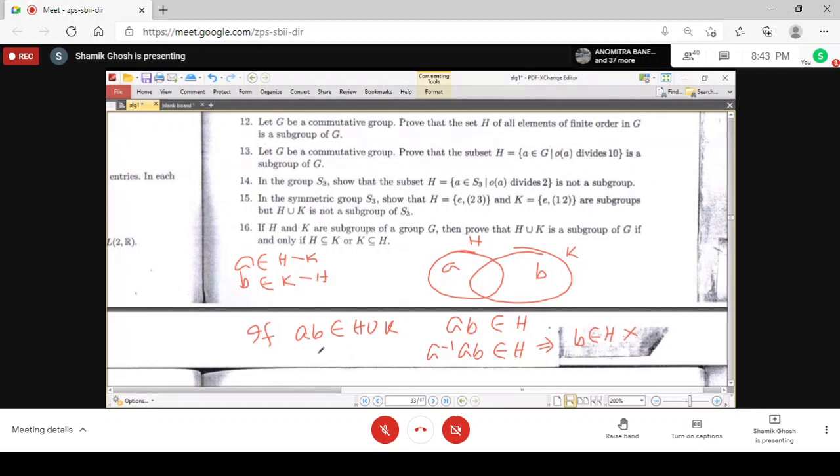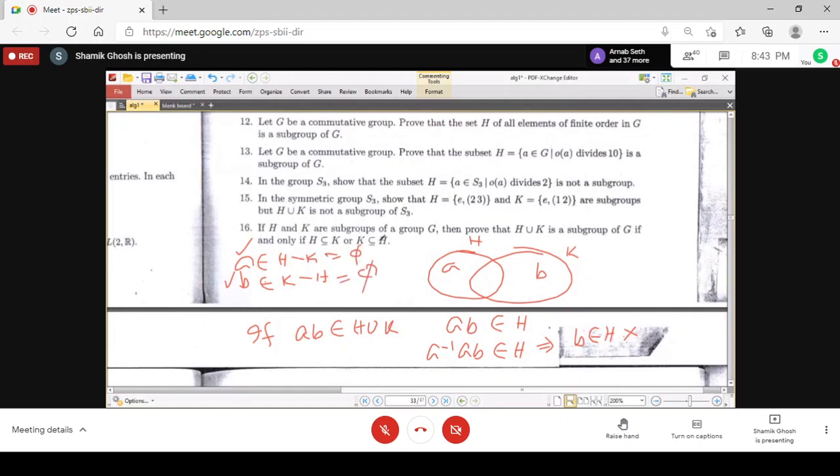Similar contradiction you will get that if AB belongs to K, then also you get that it is not possible. You will get that ultimately A belongs to K, and so it cannot be the case that you get some element from H minus K and simultaneously some element in K minus H. So either H minus K is empty or K minus H is empty.